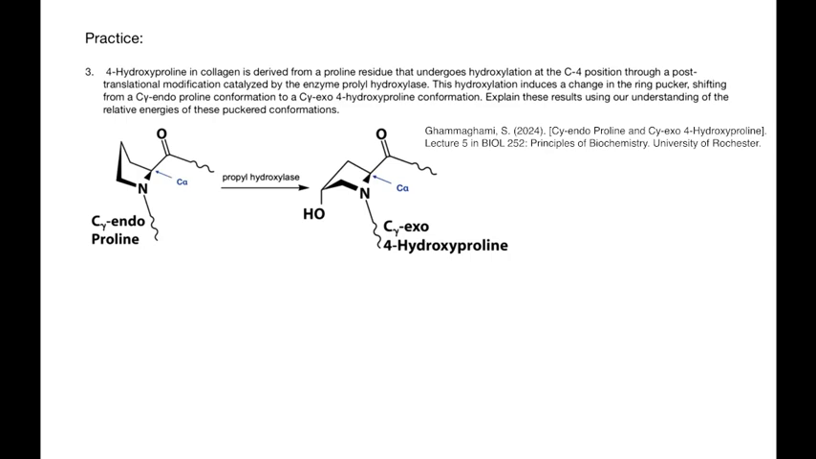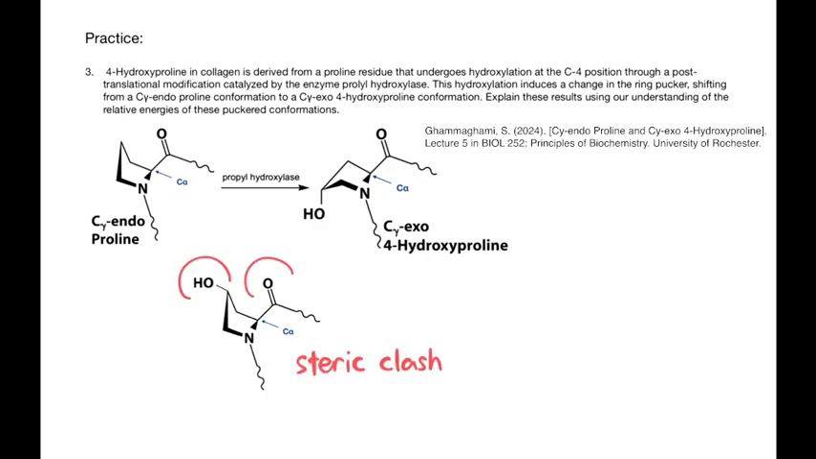Observing the left structure in this reaction, we see that proline adopts a C-gamma endo conformation, where the pyrrolidine ring is puckered such that the gamma carbon, C-gamma, protrudes above the plane formed by the nitrogen atom and the adjacent carbons. When the gamma carbon is hydroxylated by prolyl hydroxylase, the addition of the hydroxyl group can introduce steric interactions with the adjacent carbonyl group. This interaction can lead to a change in the ring pucker from C-gamma endo to C-gamma exo, which helps to minimize steric hindrance and stabilize the structure.